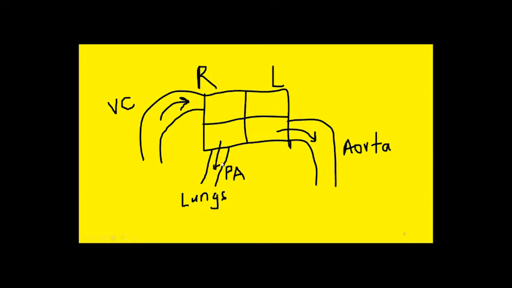Similarly, if you increase the pressure inside the pulmonary artery, you are increasing the afterload for the right ventricle. So there is a direct relationship between preload and afterload. If you increase the preload, obviously the afterload will increase. The greater the amount of venous return, the greater the amount of cardiac output.